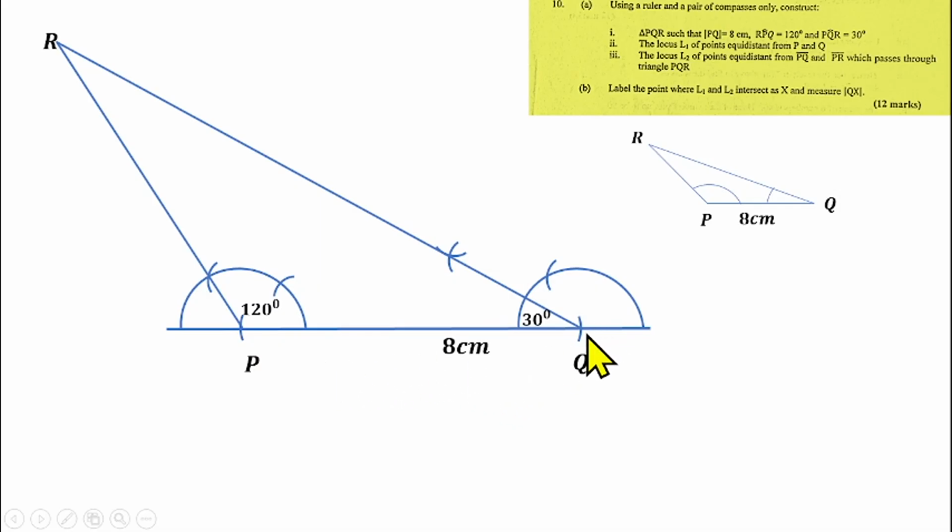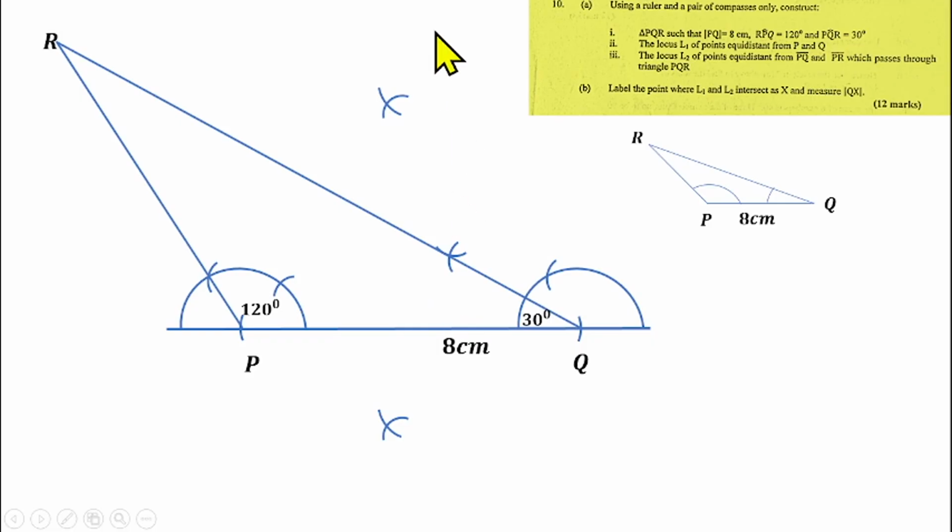You know that the distance between P and Q is 8 centimeters. So you can measure 8 centimeters again with your compass. Put your pin here, extend your compass to this point. That's the same as 8 centimeters. Then put your pin here, make an arc up and down. So I'll be having something like this here, then downwards, another arc down here also. Then remove your pin from here, put it here, make another arc here, and make it down as well. So I'll be having it here and down also here.